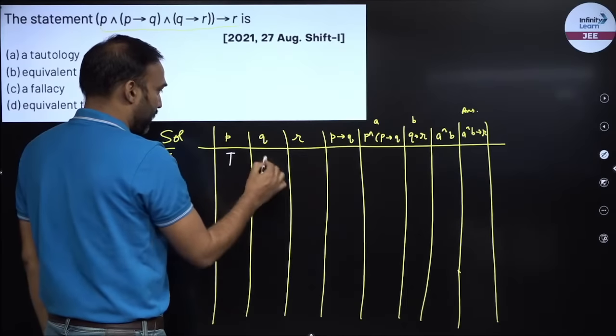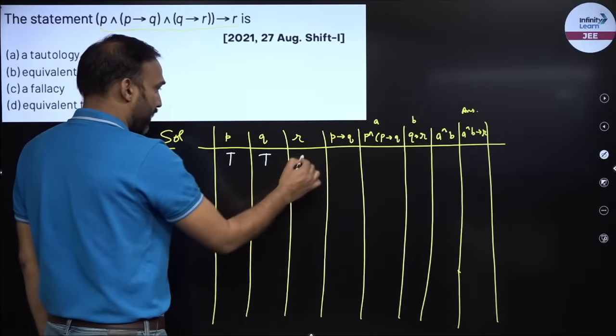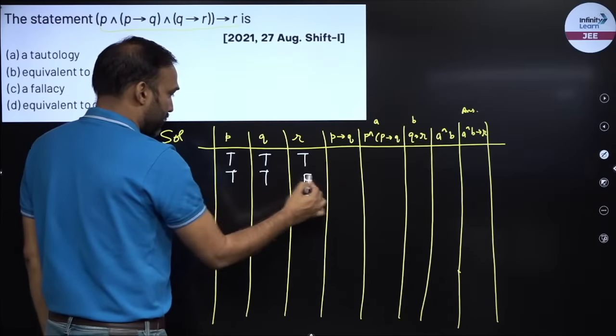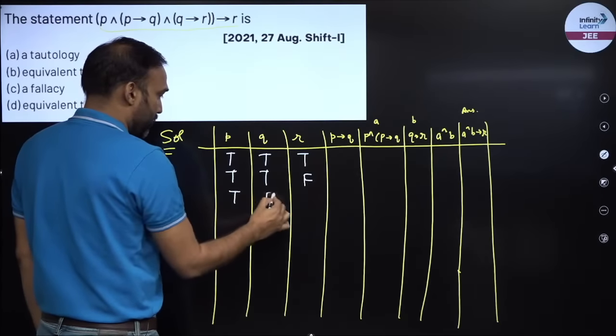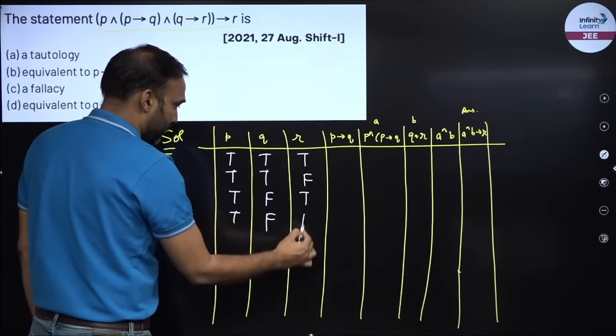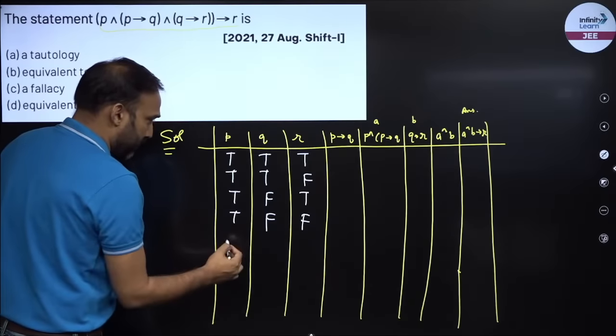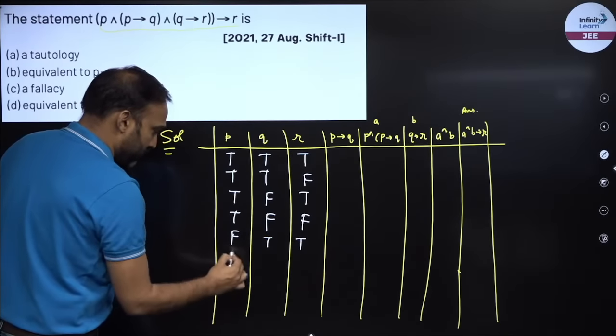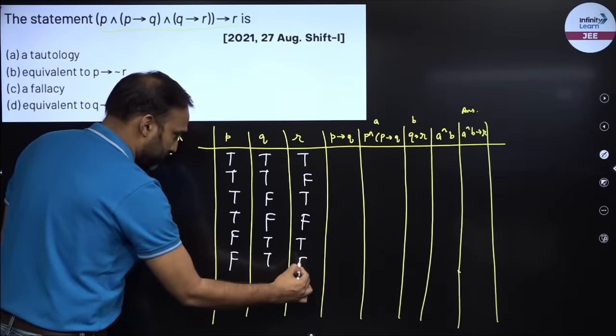So it can be true, true, true, true, true, false, true, false, true, true, false, false, right? Now I have false, true, true, false, true, false.